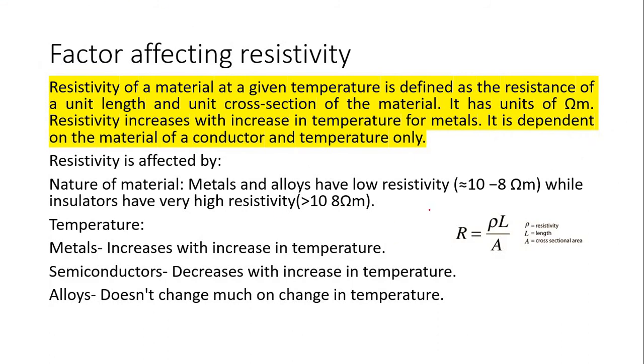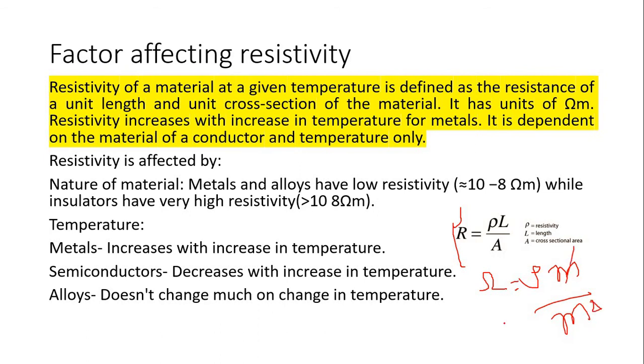Now, factors affecting the resistivity. We all know that resistance is defined by the formula R equals rho L by A, where rho is the resistivity, L is the length and A is the cross-sectional area of the material. The resistance unit is ohm, so we have to find the unit of rho. L's unit is meter and area's unit is meter square.